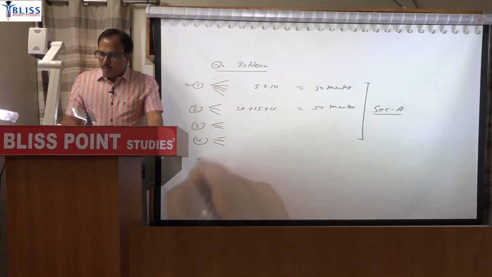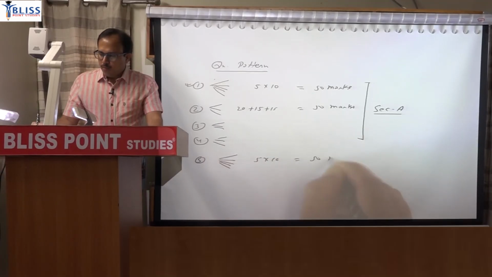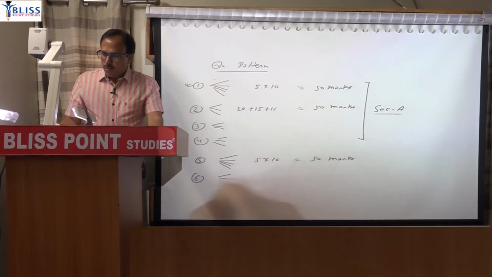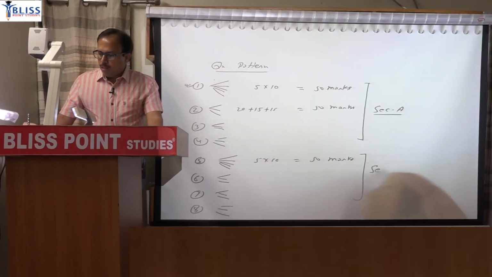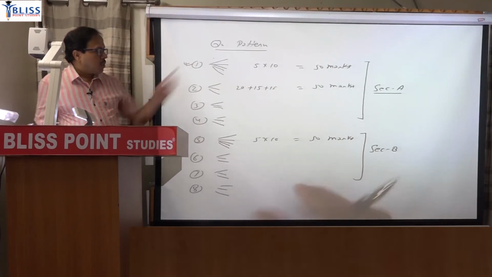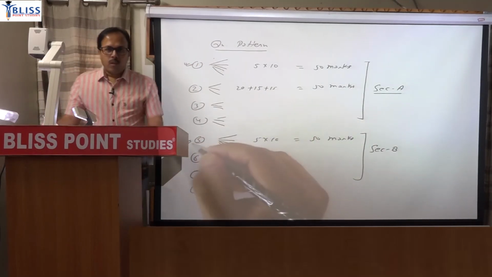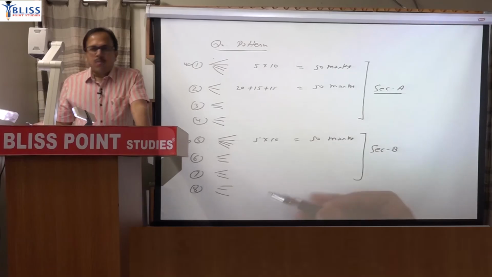Section B will start with question number 5, and this question will have 5 parts. Then question number 6, 7 and 8. So section B will include 4 questions, and you have to attempt 5 questions in total. So compulsory are the first question and the 5th question, and you select at least 1 question from each section.